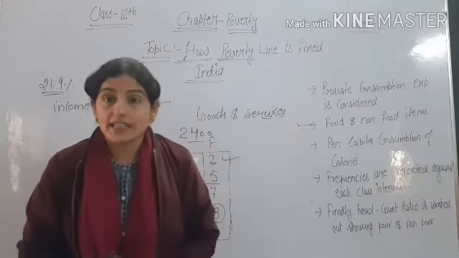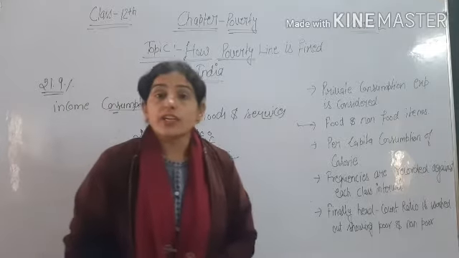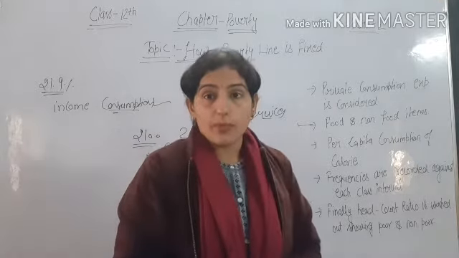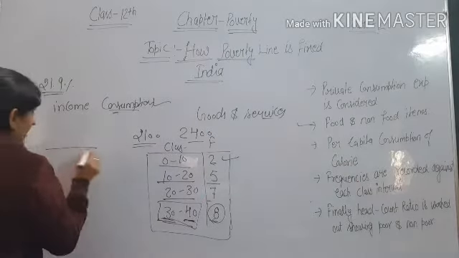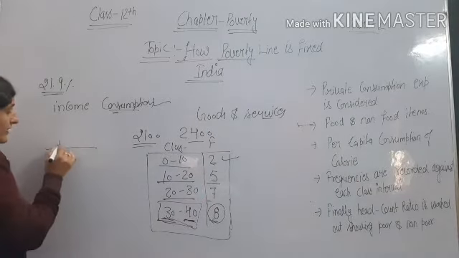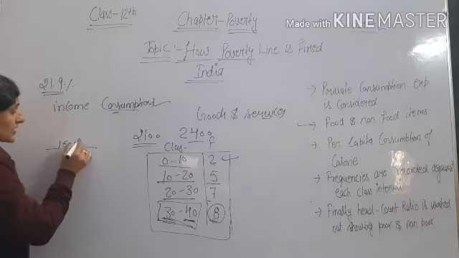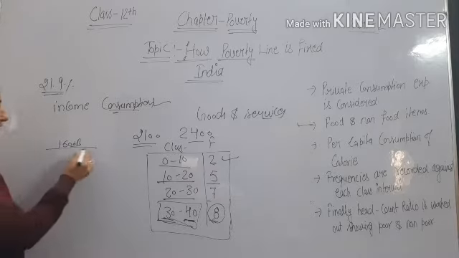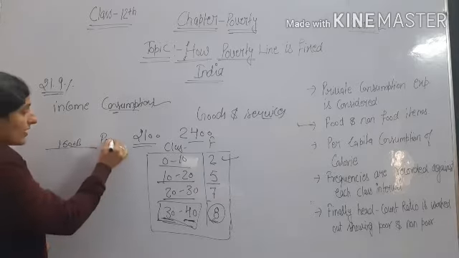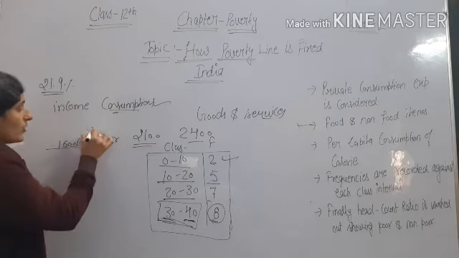So what is head count ratio? Head count ratio is used to measure poverty, as we have given a cutoff point. Like, we have given a 1500 rupees cutoff point per month consumption expenditure, and on the basis of this we divide the people into poor and non-poor.